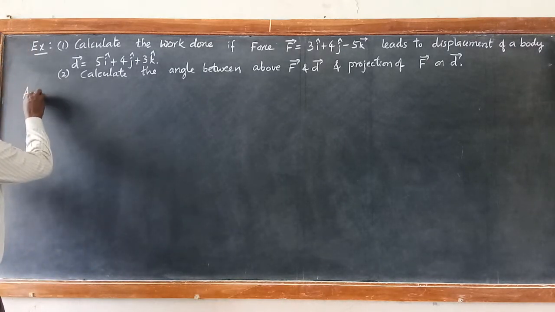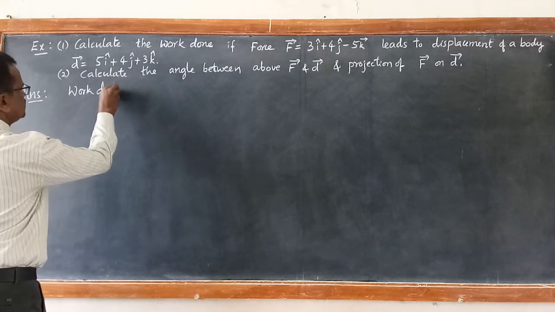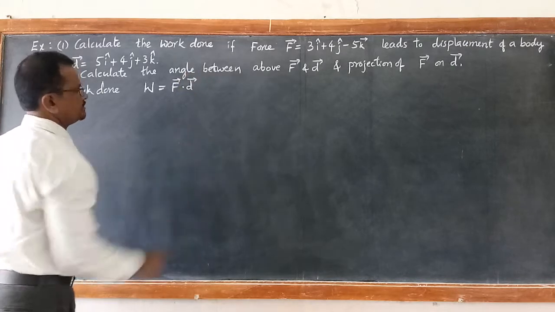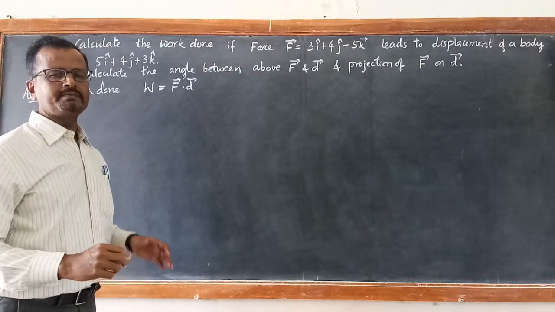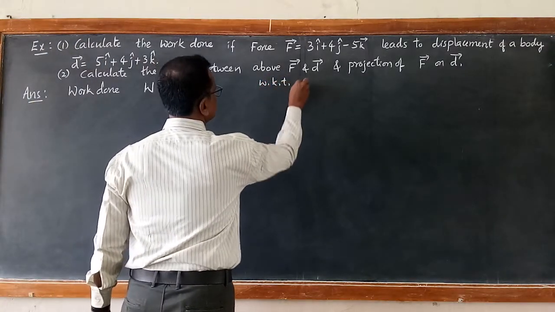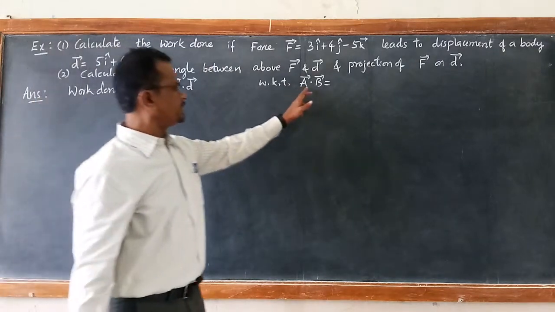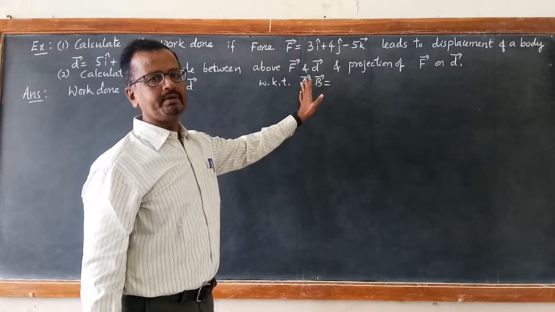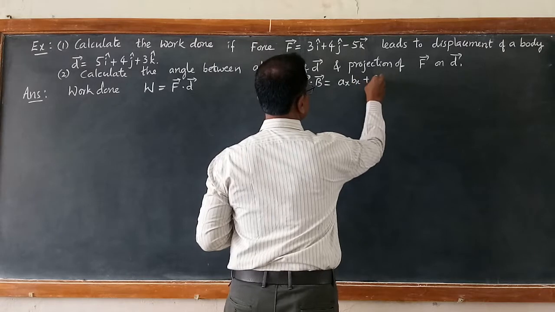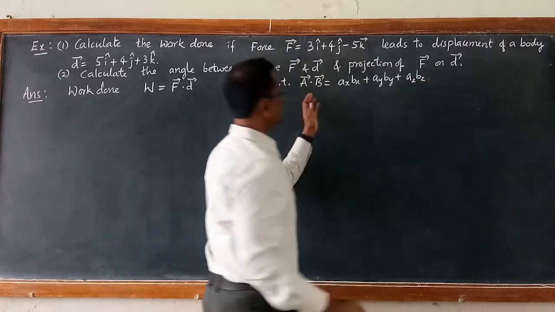So we will calculate first the work done. We know work done W is equal to F dot D. Applying the mathematical tool that you have learned, yesterday we learned A dot B equal to, when A vector and B vector are given in component form, AxBx plus AyBy plus AzBz. So you can apply this directly.